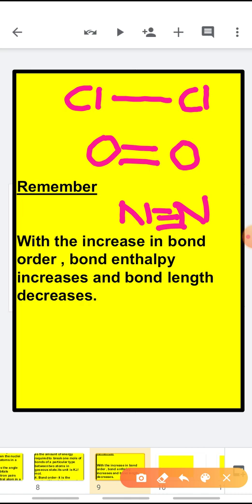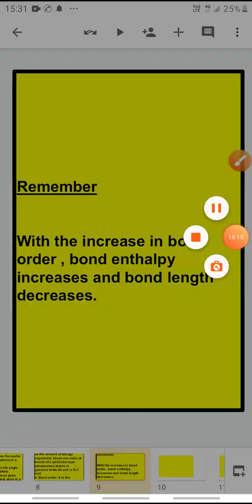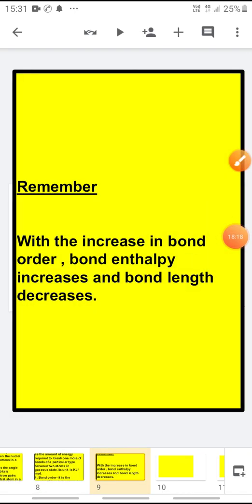This correlation between bond length, bond order, bond enthalpy, you have to remember. When bond length increases, bond enthalpy decreases. Bond order also is less when the bond length is more. So, kindly do remember all these points. Do note it down in your fair notebook, and we'll start with the next topic in the next presentation.